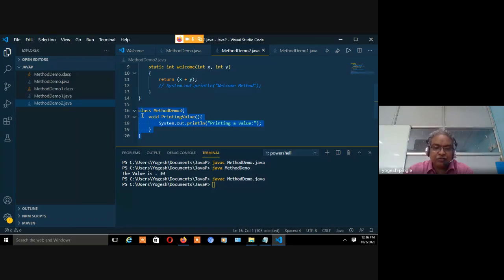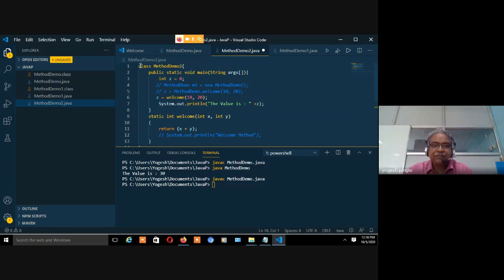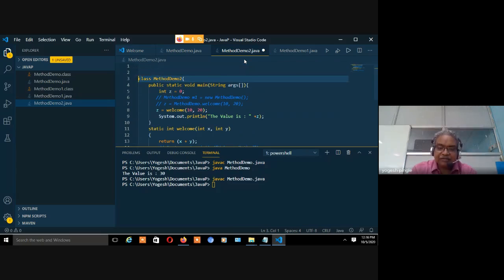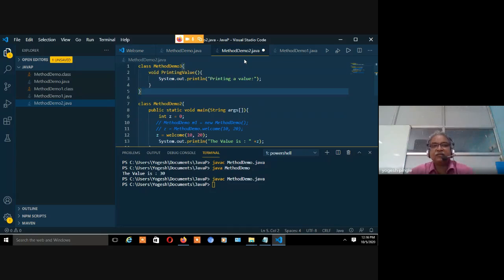So what I will do, I will cut this, and before this I will just write a class. तो मैं ऐसा करता हूँ, दिखने में भी आपको आसानी हो जाएगा, right? So what I have done, I am having the method demo 3 class, wherein I am having the non-static method. Fine.